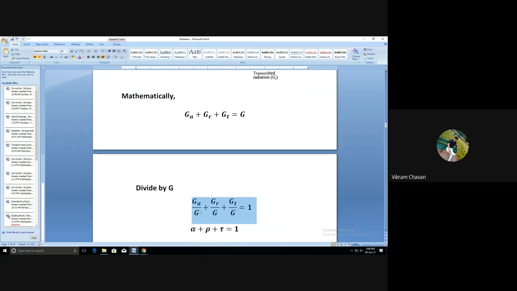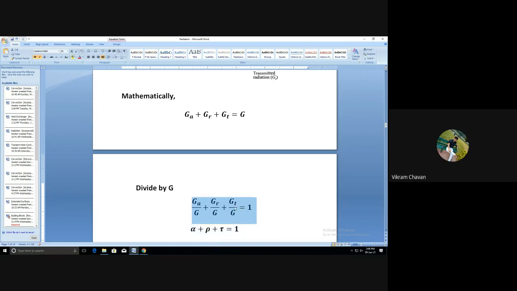Then this ratio G suffix A to G, that is the amount of radiation absorbed by the body to the total amount of radiation incident on that particular body, is called the absorptivity of a body, and it is represented as alpha. Then second, the ratio of the amount of radiation reflected by the body to the amount of radiation incident on that body is nothing but the reflectivity of that particular material, and it is denoted as rho.